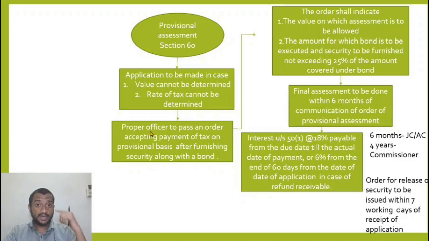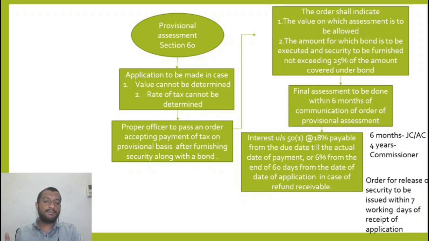Once I make the application, the proper officer shall pass an order allowing payment of tax on a provisional basis after furnishing a security along with a bond. The proper officer shall pass an order indicating the amount of tax that needs to be paid by me.